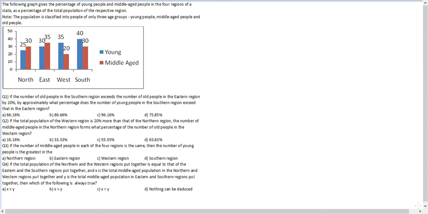Let us record this data appropriately in the form of a table. The north region, the east region, the west region, and the south region. And you have young people, middle-aged people, and old people. Notice that they've told you that there are three groups: middle-aged, old people, and young people. But in the graph, only young and middle are mentioned. But because the data is in the form of percentage, you can calculate the third number as is.